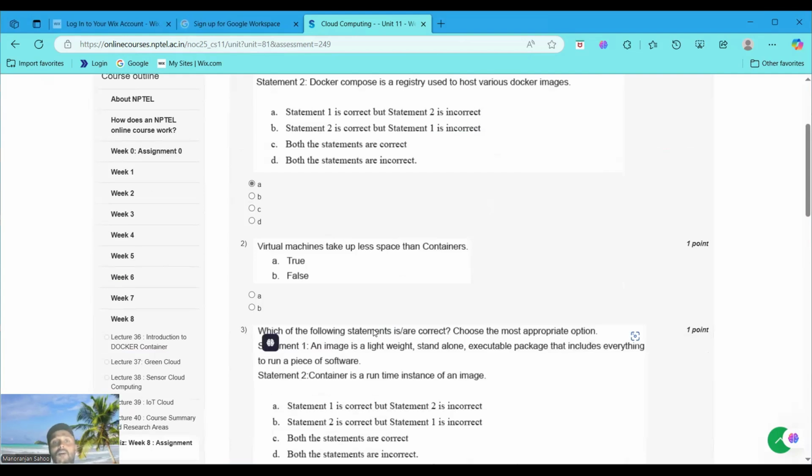Virtual machines take up less space than containers. Is this a true statement? This is a false statement. So we choose option B. Option B is a false statement, because containers are more lightweight than virtual machines.